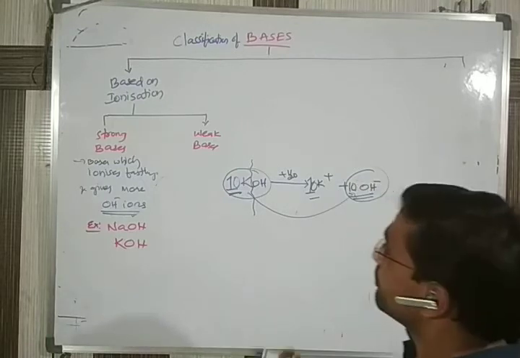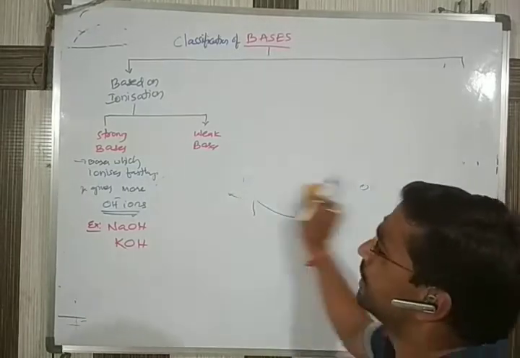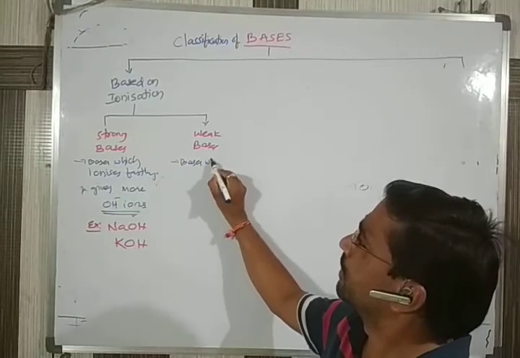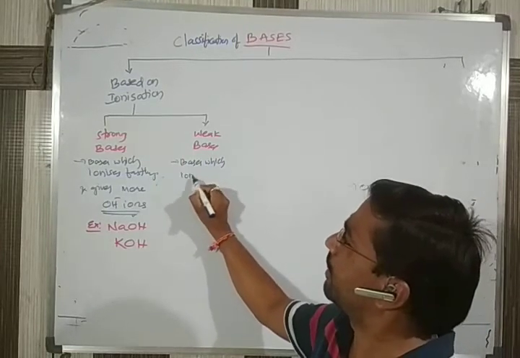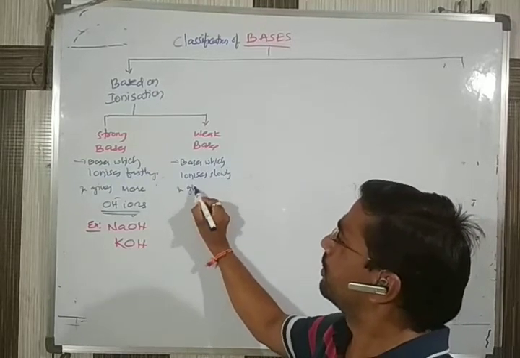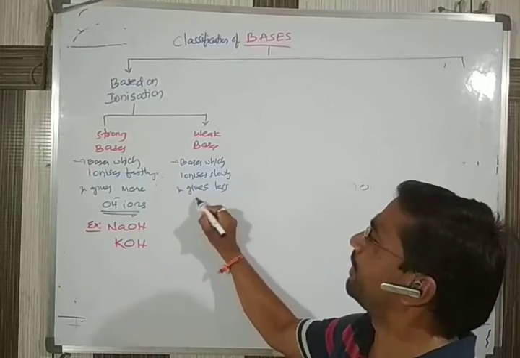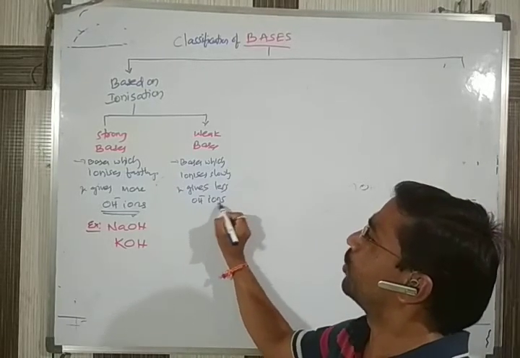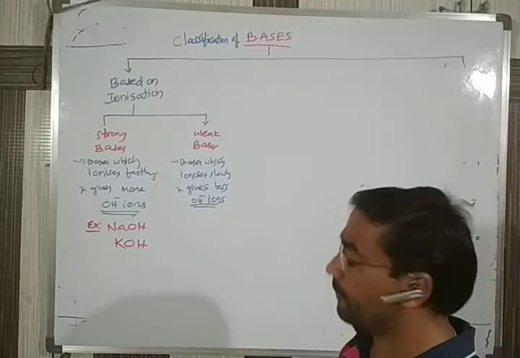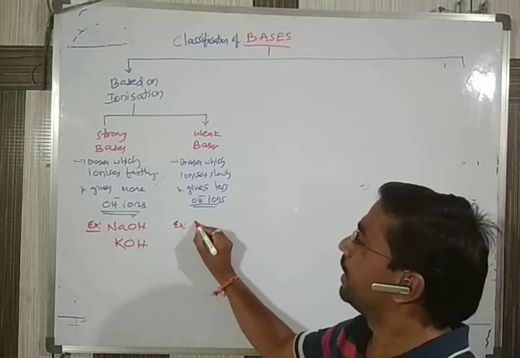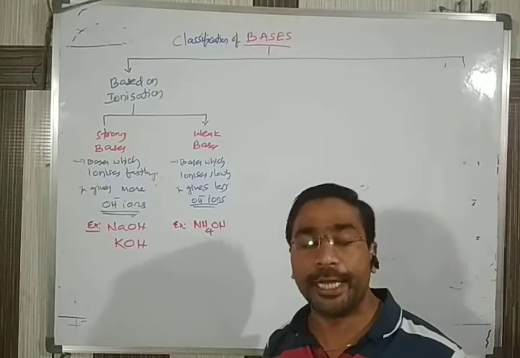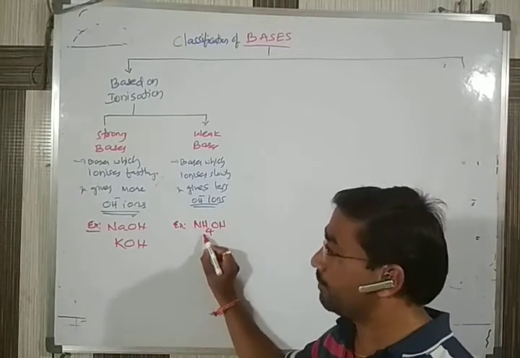And coming to the second type, the weak base. In the case of a weak base, the bases ionize slowly and give less OH- ions. Those are called weak bases. The best example for a weak base here is NH4OH. The name of this one is ammonium hydroxide. What is the name? Ammonium hydroxide.